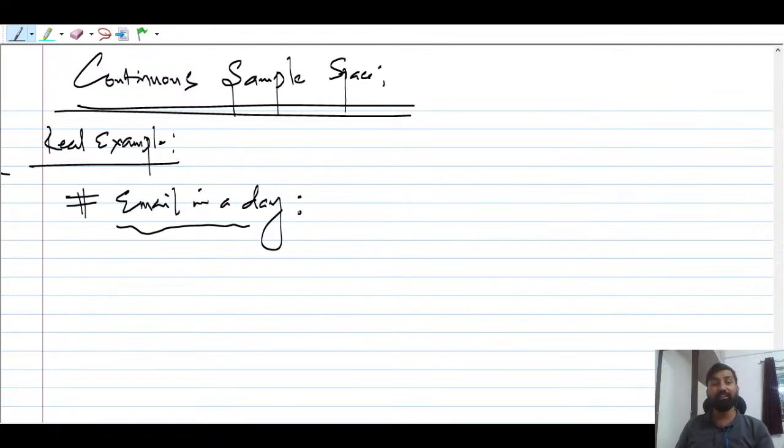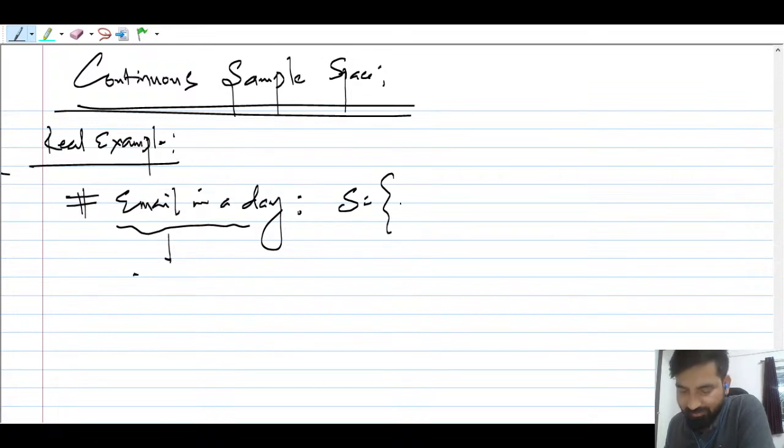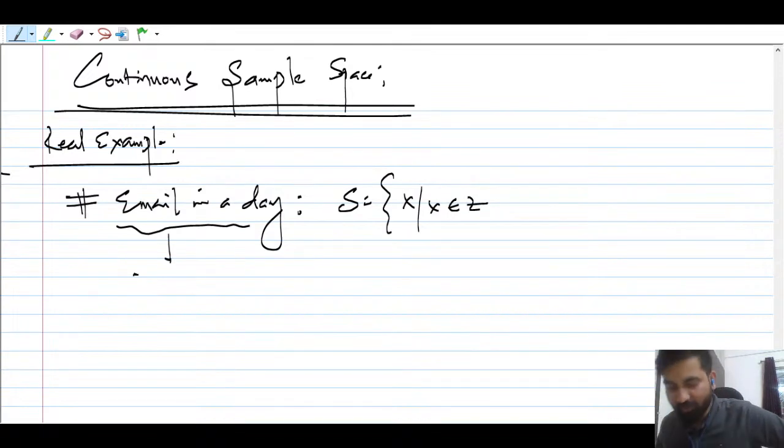And this is going to be the sample space. So how will you write the sample space? It should be written in terms of this outcome. You can say x belongs to the integers. You're going to get 2 emails, 3 emails, 4 emails, so this Z can be an integer. But one more condition is that this x should be greater than or equal to 0.